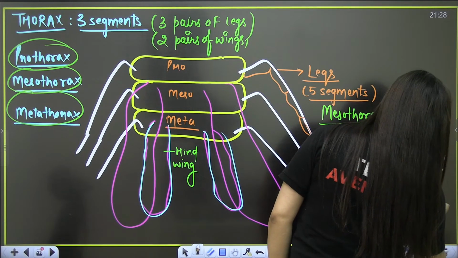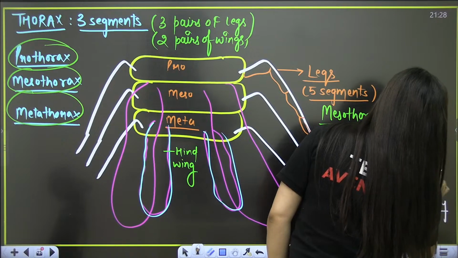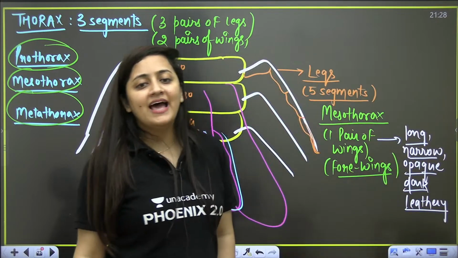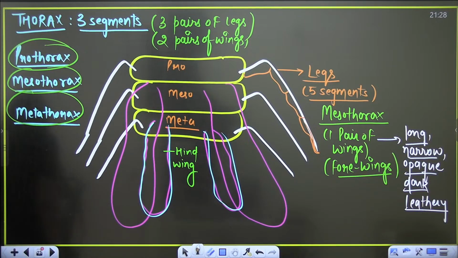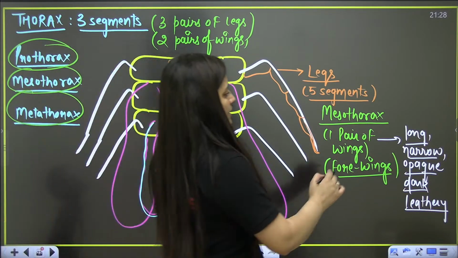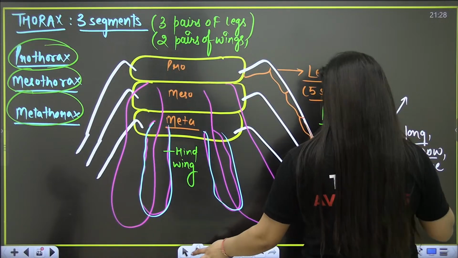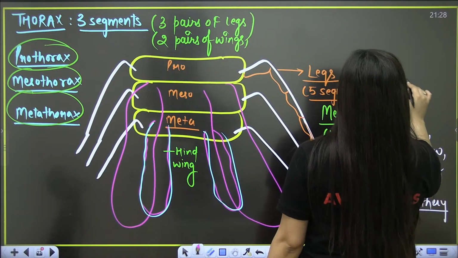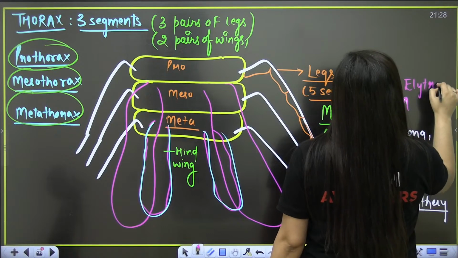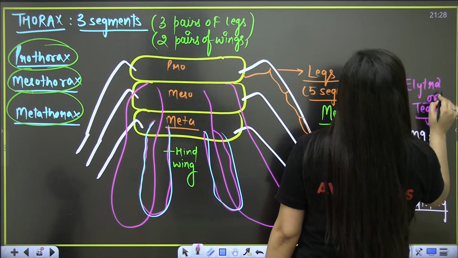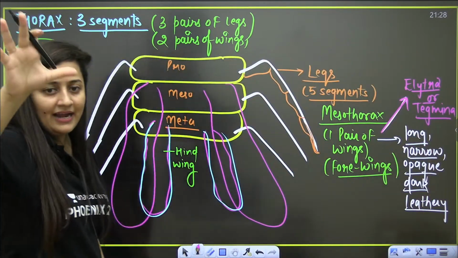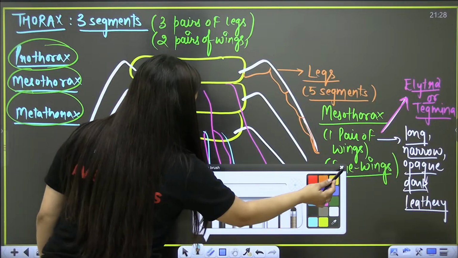As I said, it will not help in flying; it will just protect the hind wing. They are also known as elytra or tegmina. It is so long that it will just cover the hind wing part. The hind wing will be at rest there.